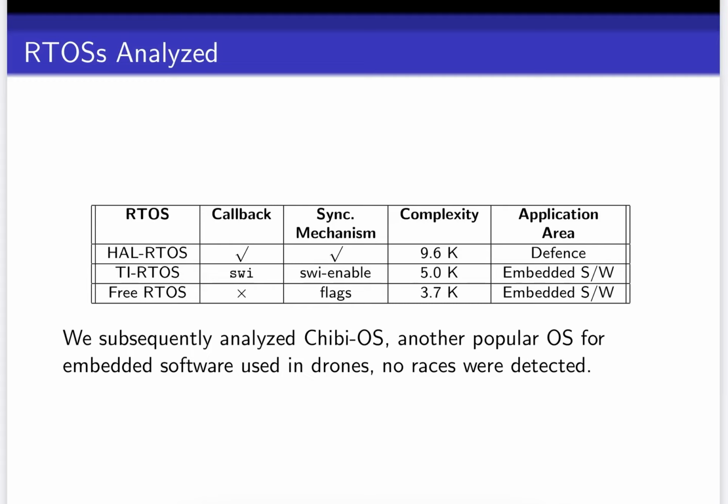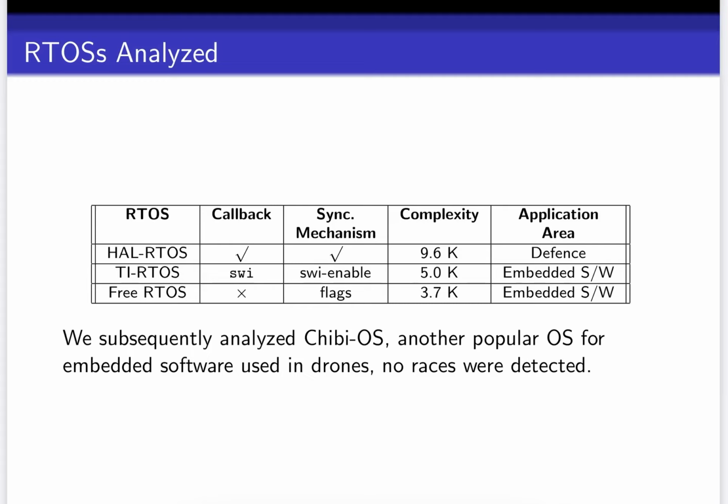Its total code is about 3.7K lines of code, and it's very popularly used in embedded software, including software like AWS IoT. We also analyzed an open source RTOS available from Texas Instruments, which we call TI RTOS. It supports callbacks by using software interrupts. It has software interrupts and hardware interrupts. It's a slightly larger RTOS than FreeRTOS, and it again seems to be popularly used.